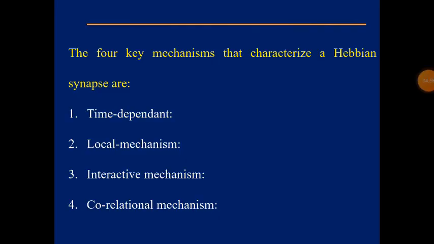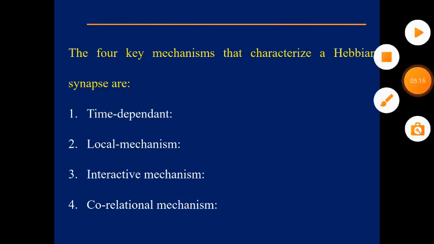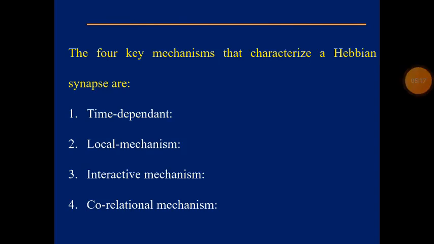The next one is the local mechanism. The locally available information is used by the Hebbian synapse to produce a local synaptic modification which is input specific. That is regarding the local mechanism. Then the third one is the interactive mechanism.